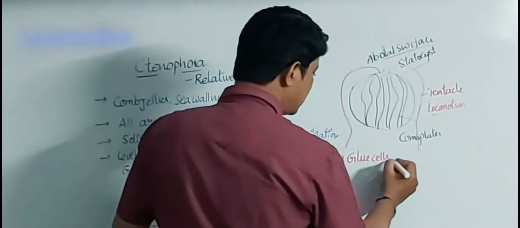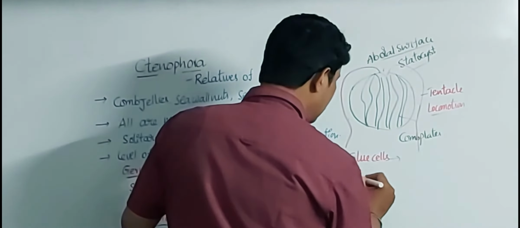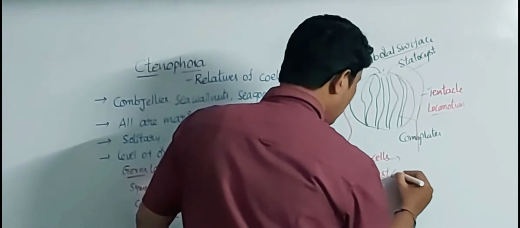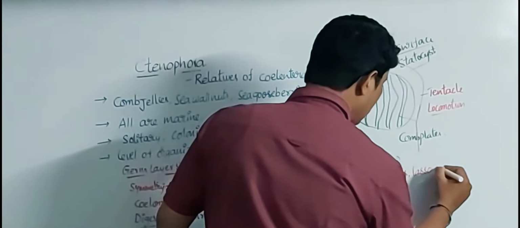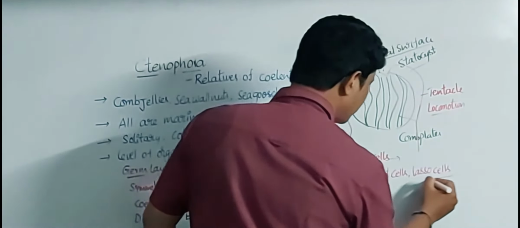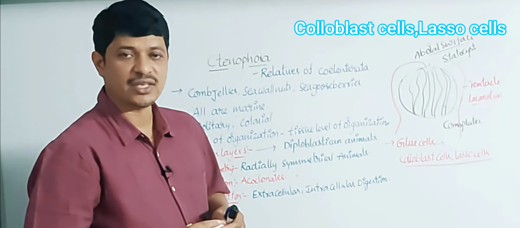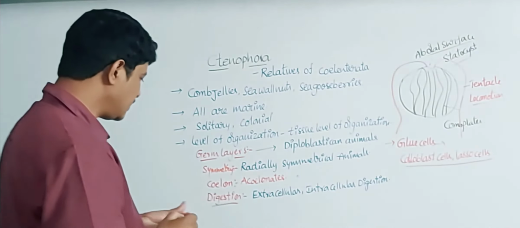They also possess glue cells, those are colloblast cells. Colloblast cells are lasso cells, also present in these animals. This is one of the important points.